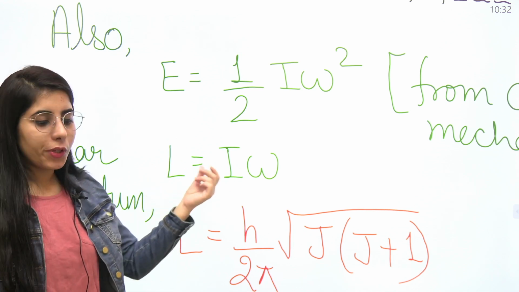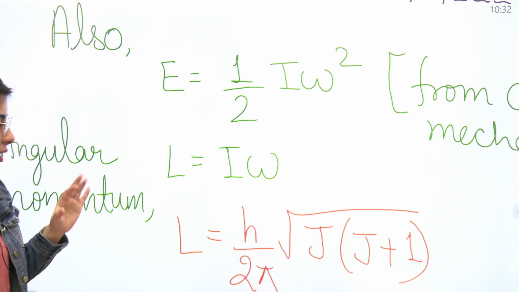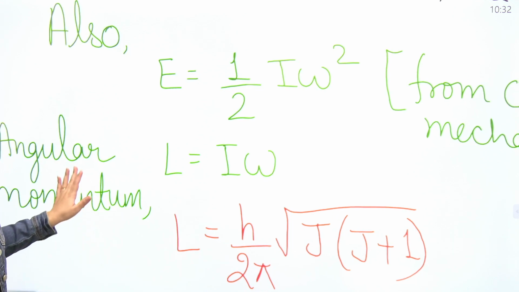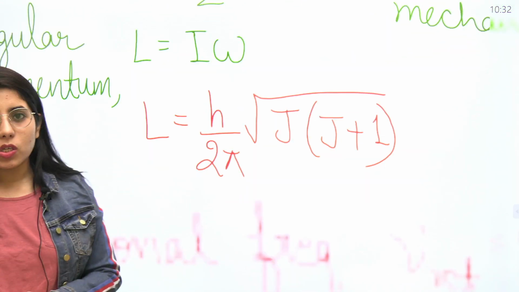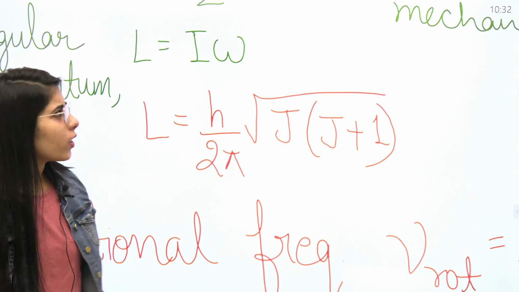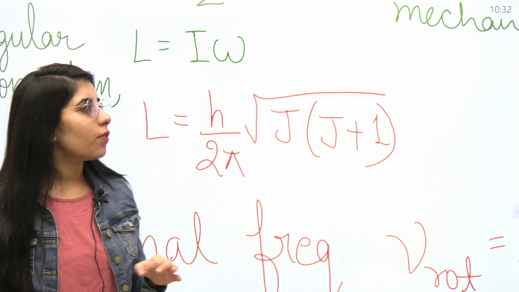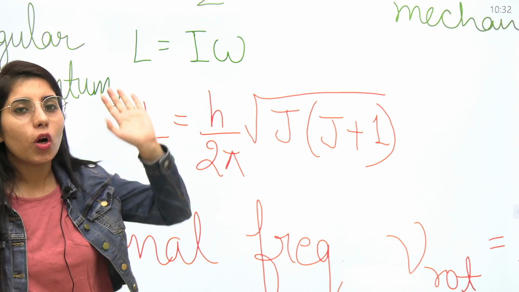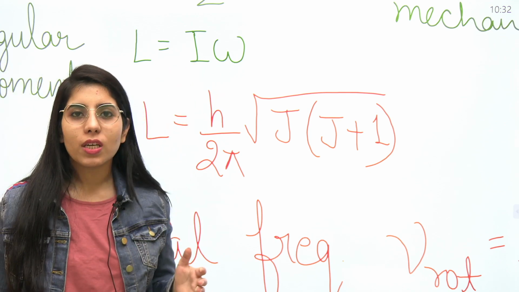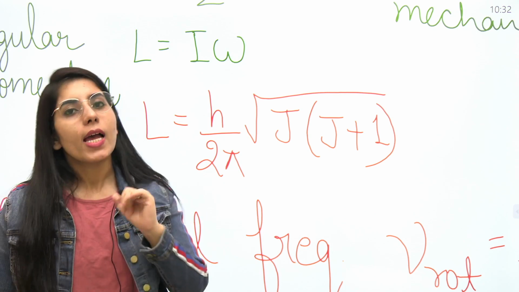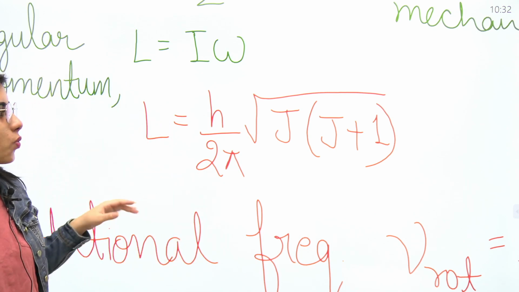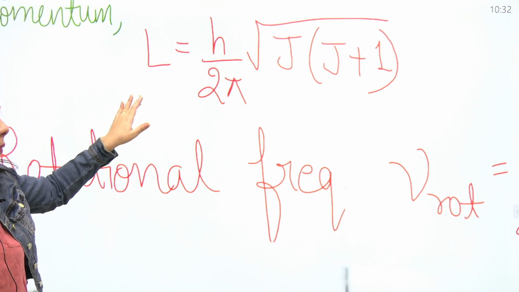So it is L is equal to I omega you will have here. Next point is L is equal to h upon 2 pi root j into j plus 1. Now you may say, okay, we know this, why do we need this then? Because guys, if you do not have the information about all these points and you want to write the expression, or you want to use the expression of L in terms of j, then you will use the second one, and that's why we have both the expressions.